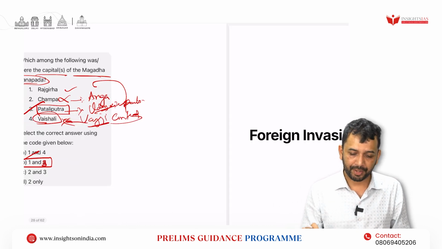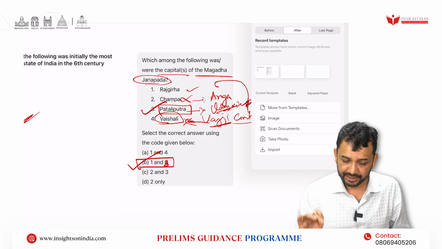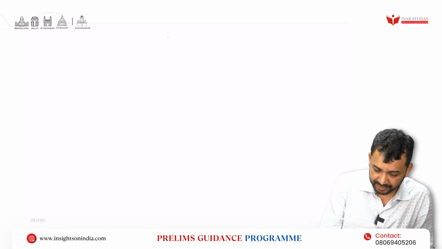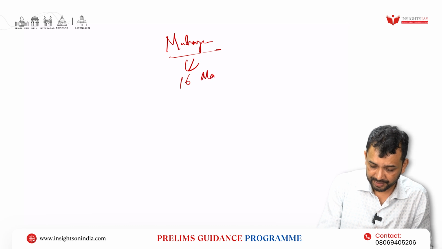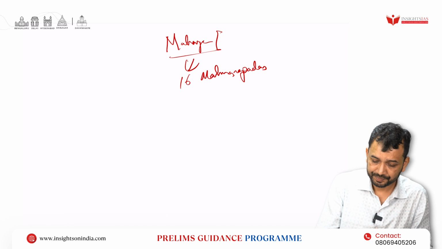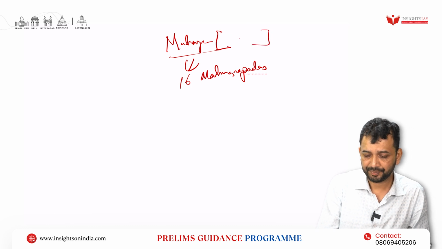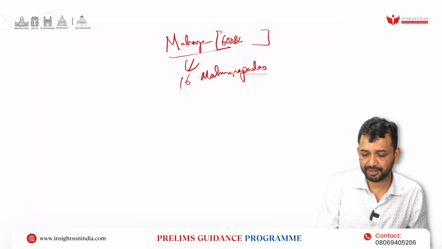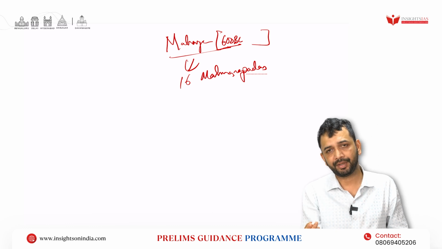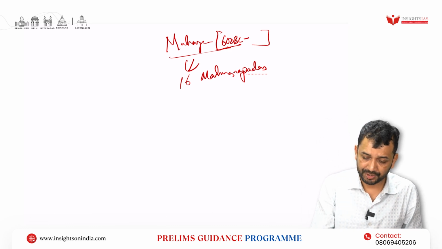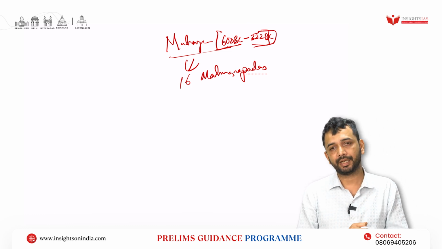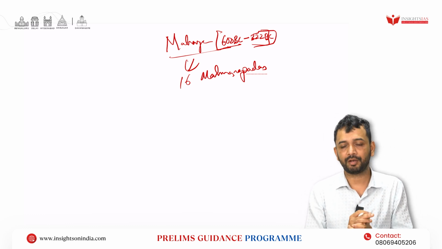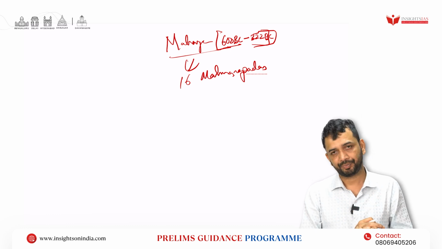Now, how do you prepare for it basically? If you understand it, the first thing, understand Mahajanapadas, that there are 16 Mahajanapadas, right? One time period, that you have seen, is from 600 BC, that is post later Vedic period, to 322 BC. 322 BC is when the Mauryan kingdom was established. So almost for 300 years you can have this, right?